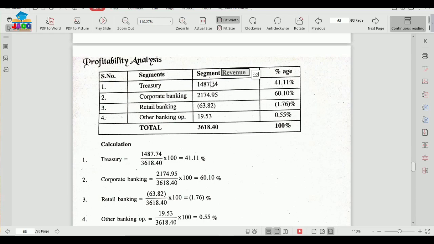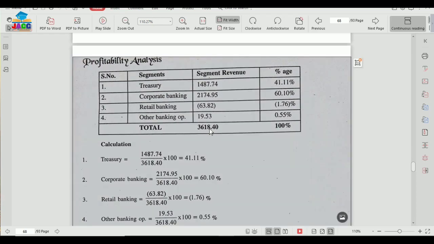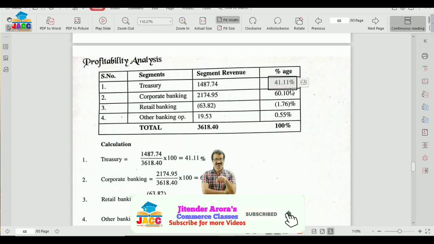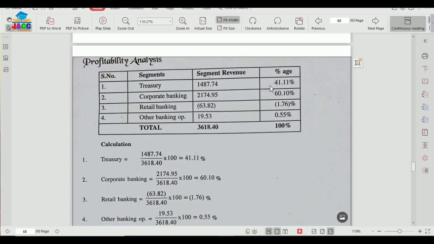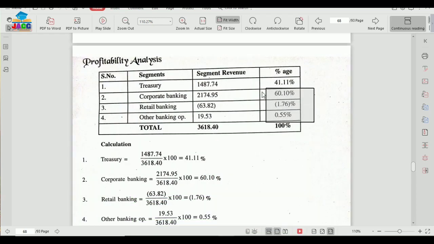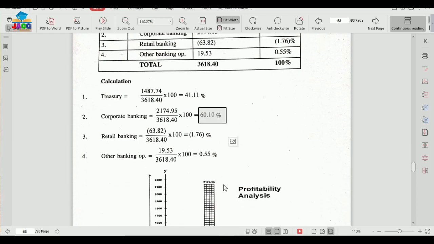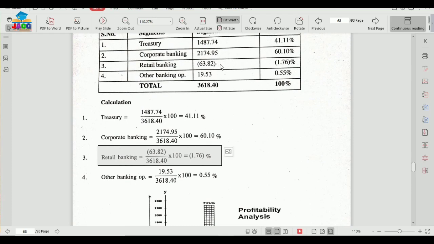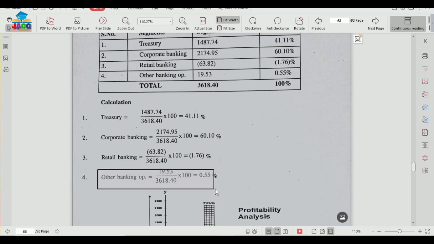All right. Now how to calculate the percentage? The same way, which means the total profit of treasury as segment upon the total of all the segments profitability into 100. So 1487.74 upon 3618.40 into 100 is 41.11%. This way all the percentages are to be calculated separately for all the segments for their profitability. The profitability of corporate is 60.10. Profitability of retail banking is in negative, of course, because the profit was in negative, which means losses. So the losses means 1.76%, and last one is other banking operation, giving a profitability of 0.55%.